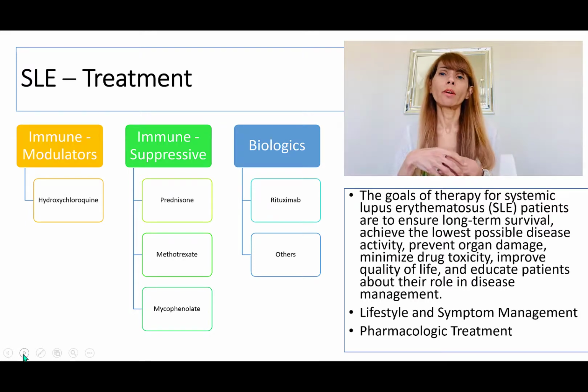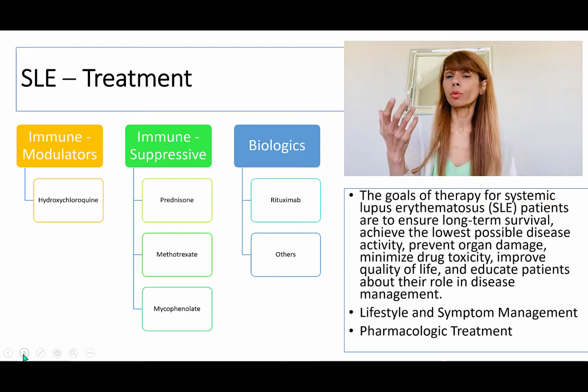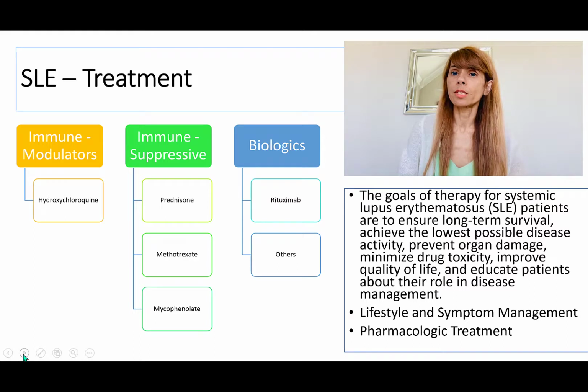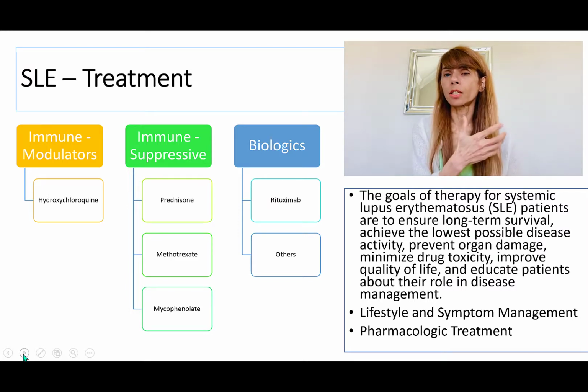We have rituximab and others, and those are very effective these days, and we can tremendously improve the quality of life for these patients when we implement all of these things in addition to lifestyle modification, which is going to be control of exacerbating factors or triggers, which are most of the time going to be stress, secondary infections, diet, exercise, and other lifestyle related things.